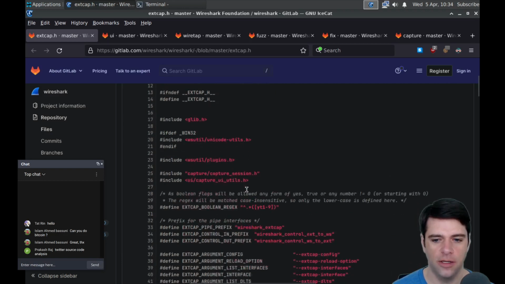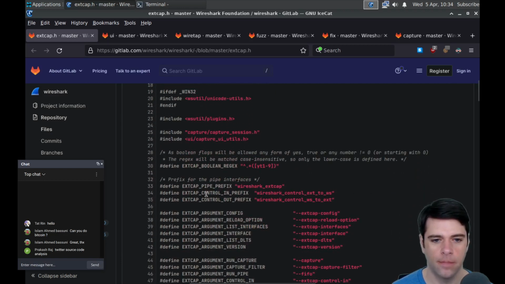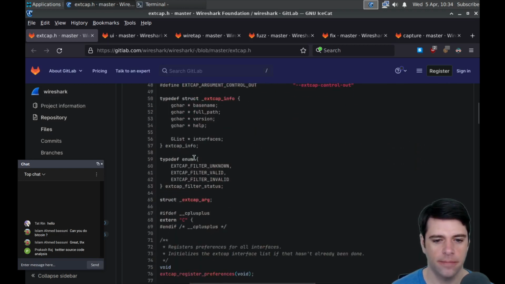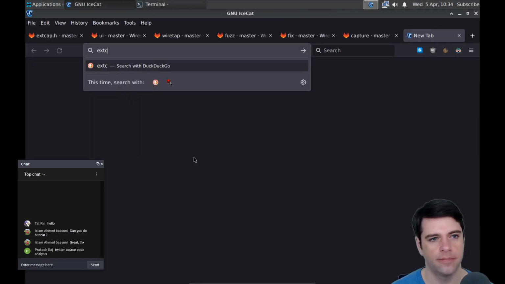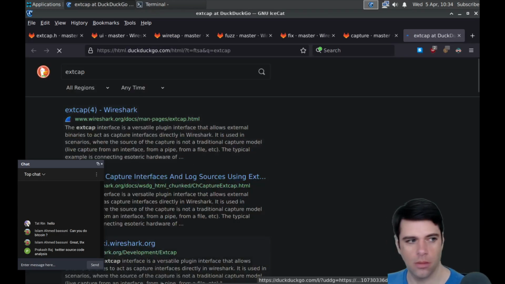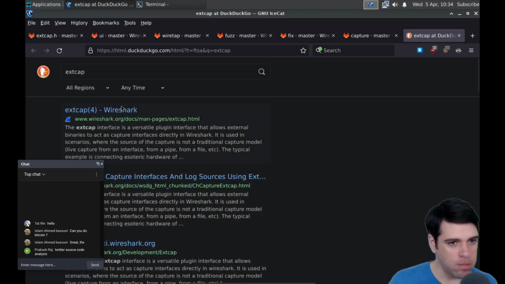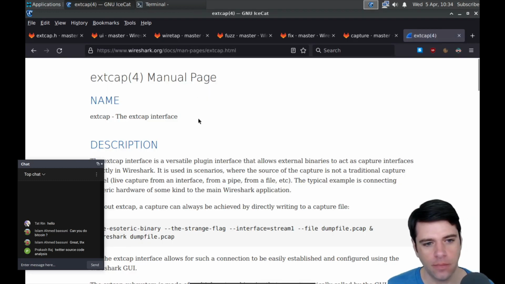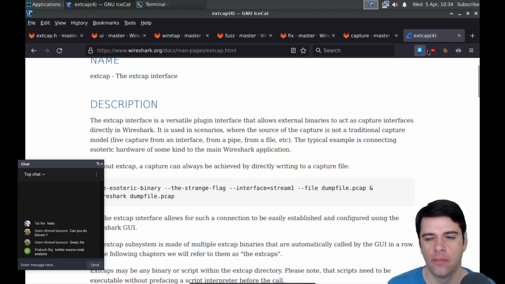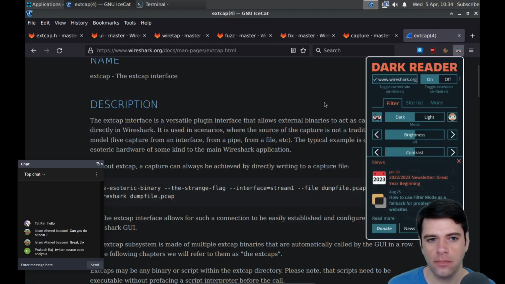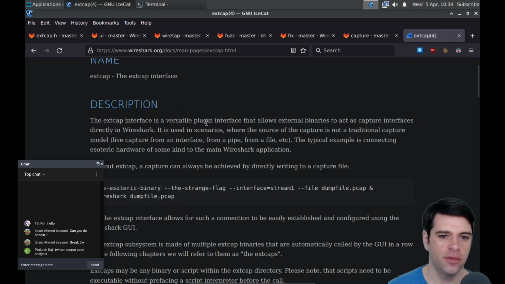I think we're in the header. Is xcap a library? Let's look up xcap. Xcap is a versatile plugin interface that allows external binaries to act as capture interfaces directly in Wireshark.